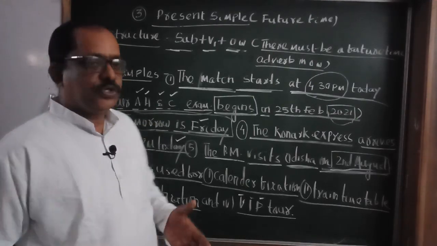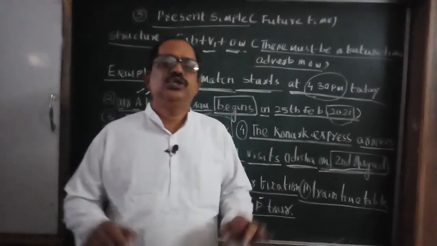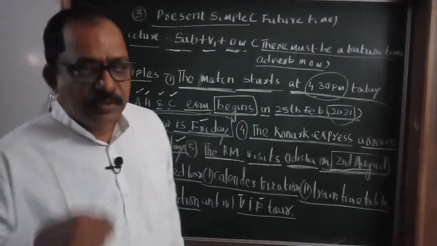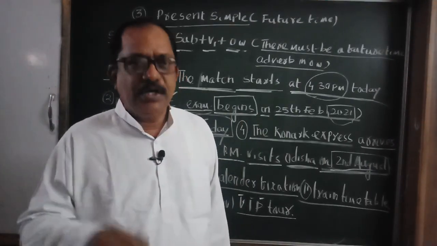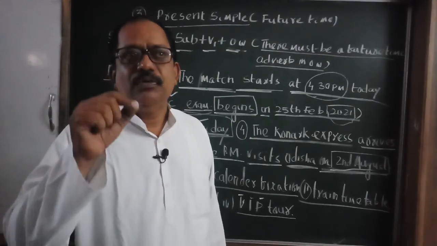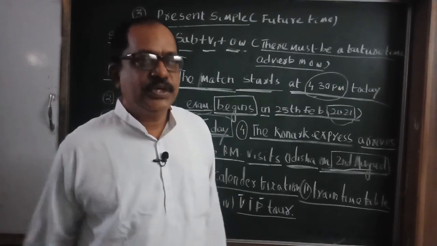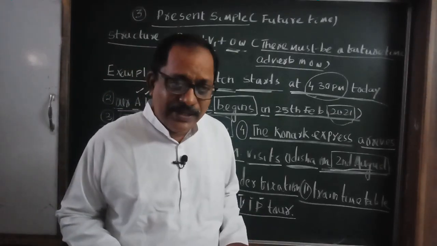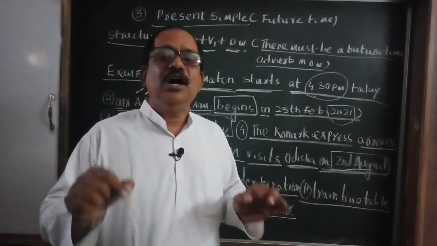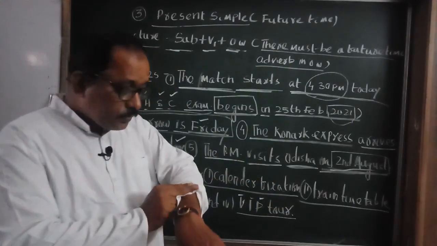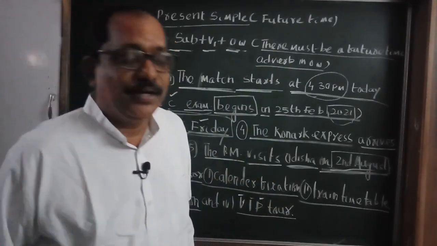What are the uses? It is used for calendar fixation. For example, your birthday this year falls on October 10. Today is July 3rd.